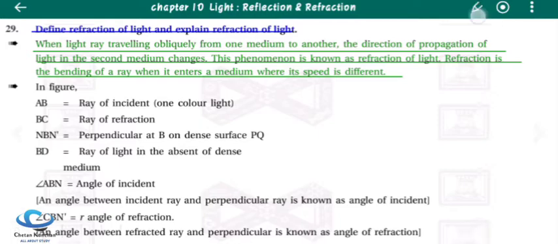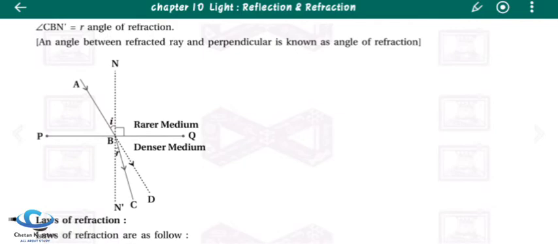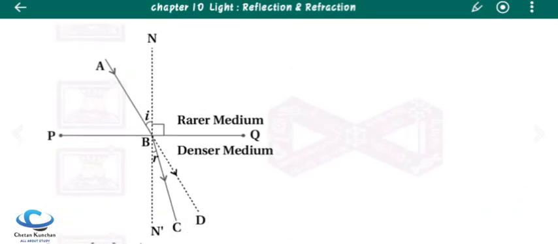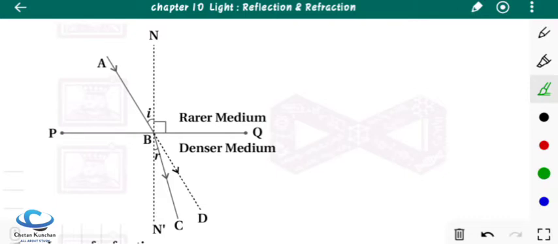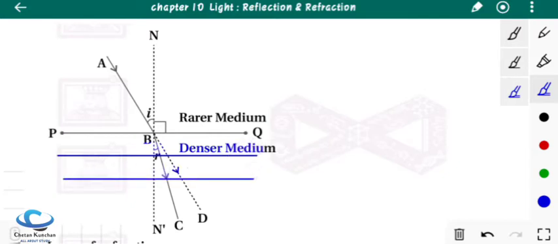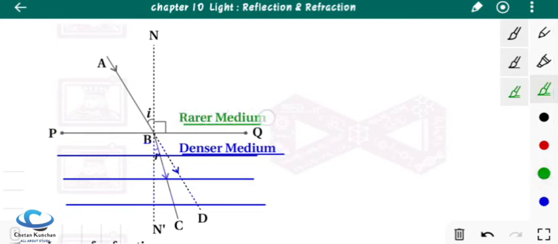Now let's understand this phenomenon from the diagram. Just a few seconds ago, we saw this diagram. Now you can see the proper diagram here. Let's clarify the second medium. This is the denser medium, and we can take water as the medium here. As the rarer medium, you can take air.